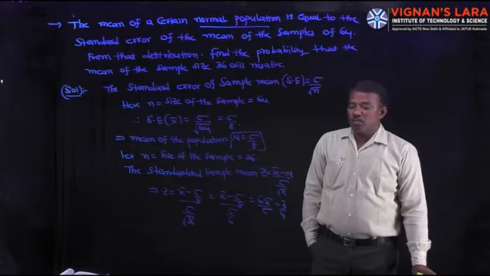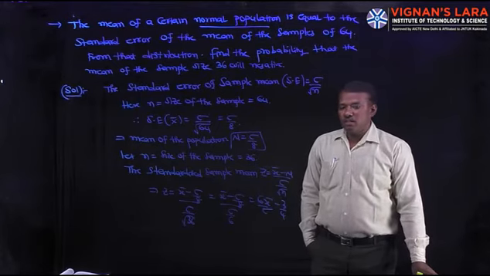So the standardized sample mean is 6x bar by sigma minus 3 by 4.